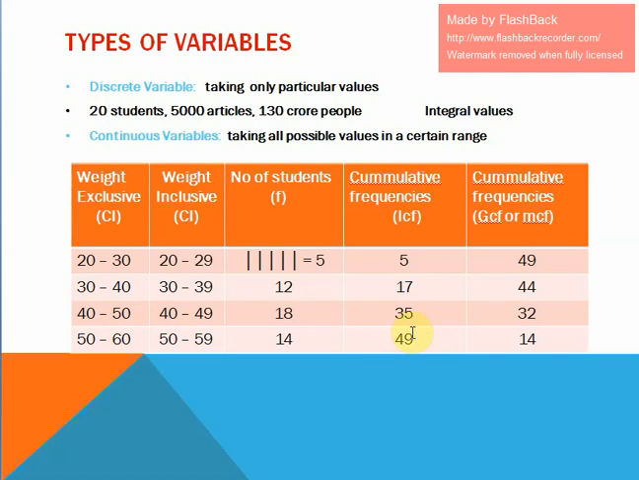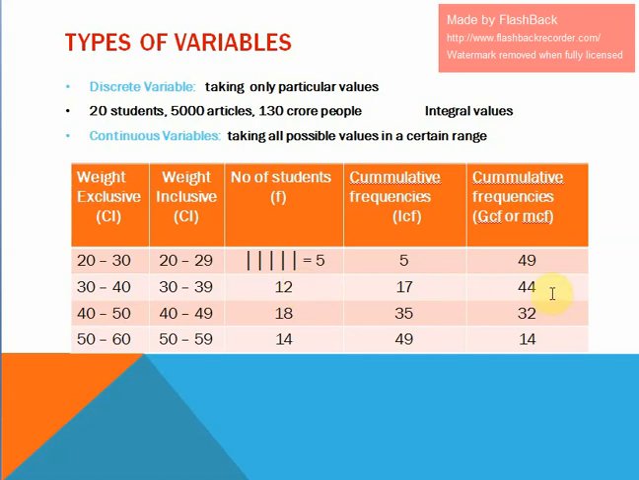For the more than cumulative frequency, this is 14, the frequency of the last class. Add this to the next: 14 plus 18 is 32. 32 plus 12 is 44. 44 plus 5 is 49. And this 49 is the cumulative frequency of the first class.